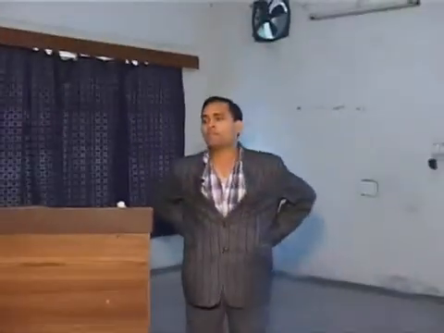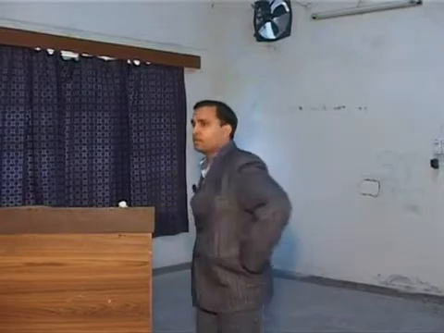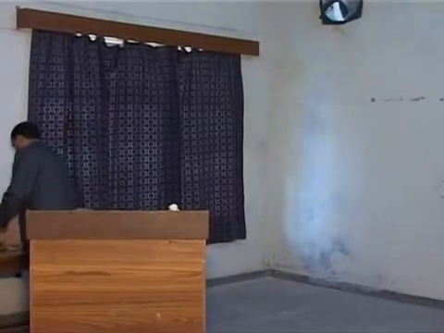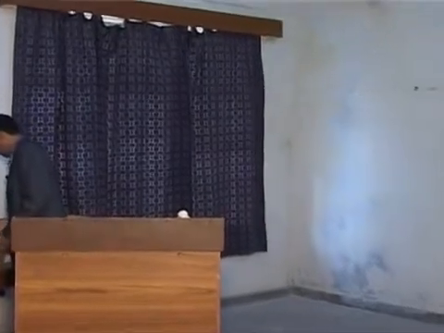Mobility at the spine. We can divide the spine into the cervical spine, then the dorsal spine, then the lumbar spine, and then the sacrum, then the coccyx. In total there are 33 bones. When we see a person, we feel there is a great degree of mobility available at the spine because we can flex properly, extend properly, side bend and rotate. Six degrees of freedom of mobility are available over the spine.